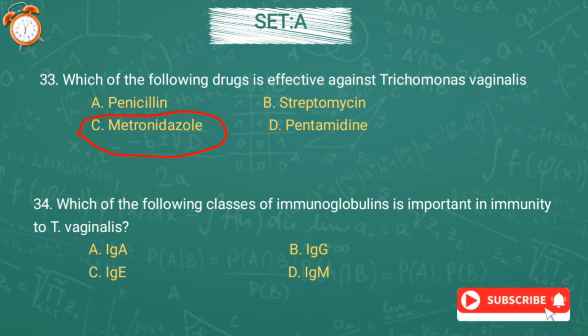Question number 34. Which of the following classes of immunoglobulins is important in immunity to Trichomonas vaginalis? Option A, IgA, option B, IgG, option C, IgE, or option D, IgM. And the correct answer is option A, IgA.